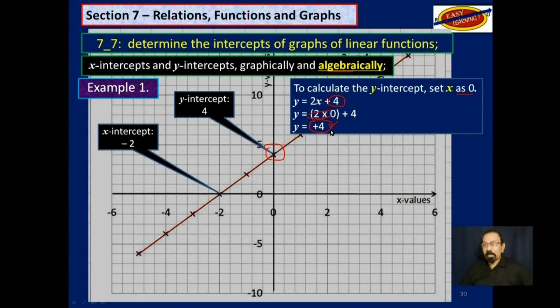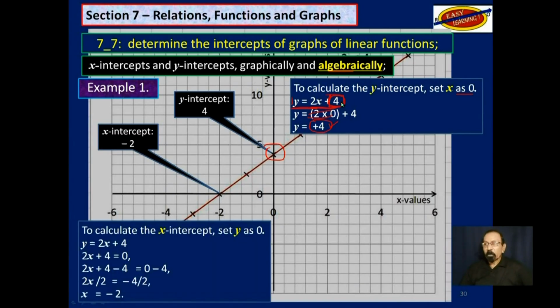Without doing anything at all, you could have just looked at the linear function, and because the coefficient of y is 1, you know that the y-intercept is 4. We can also calculate the x-intercept. In this case, we set y to be 0, and we solve, and we get x is equal to -2, which is what we had here from the graph.